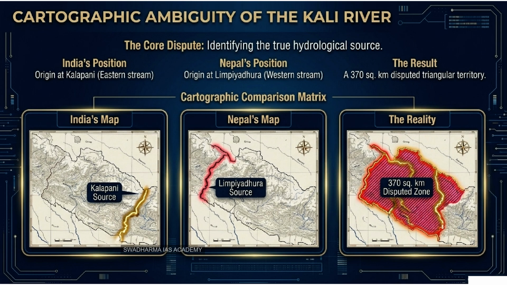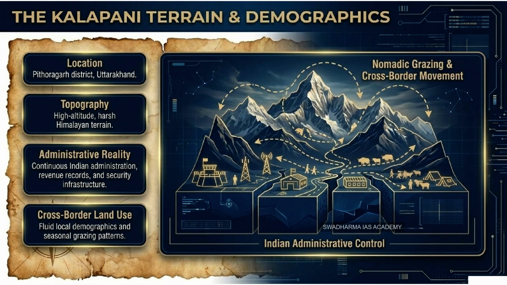But if we connect this to the bigger picture, you have to ask why neither side is willing to concede this patch of really harsh, barren Himalayan terrain. Yeah, it's not exactly prime real estate for farming. No, it's not about rocks and snow. It is about the trijunction. Trijunction with China. Yes, the trijunction, where the borders of India, Nepal, and the Tibetan Autonomous Region of China converge. The military geography there completely shifts the strategic calculus for India. Right, especially since the 1962 Sino-Indian War. Precisely.